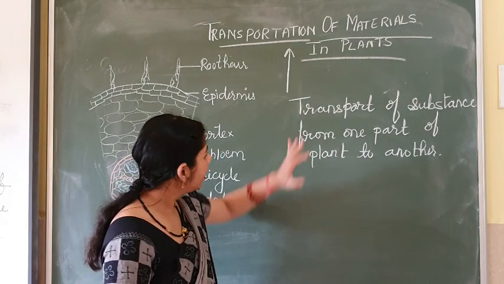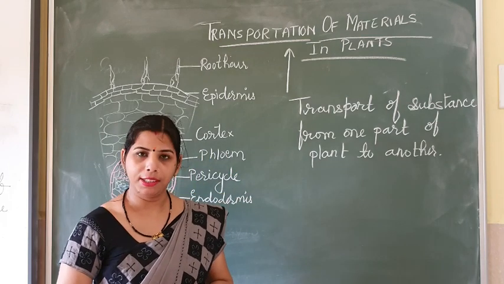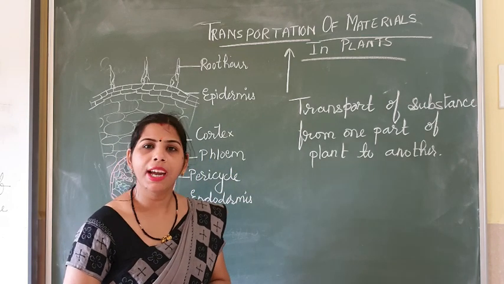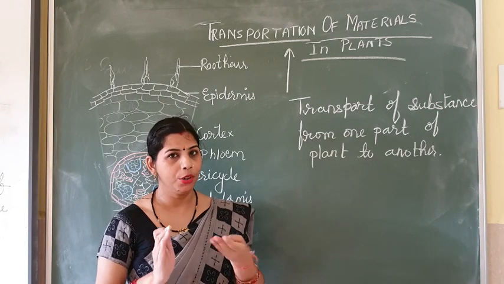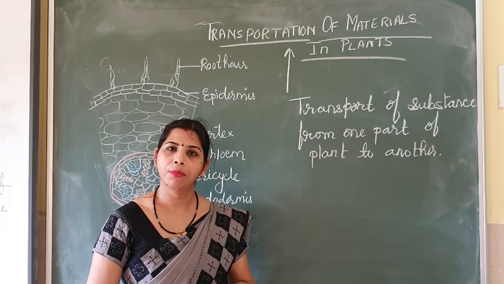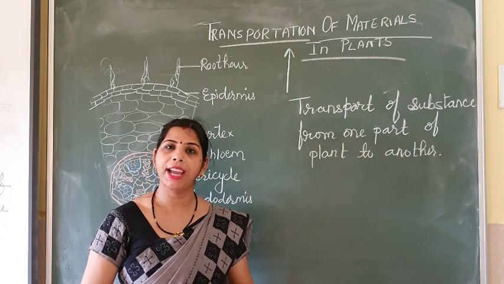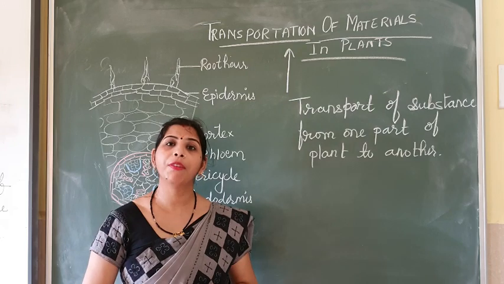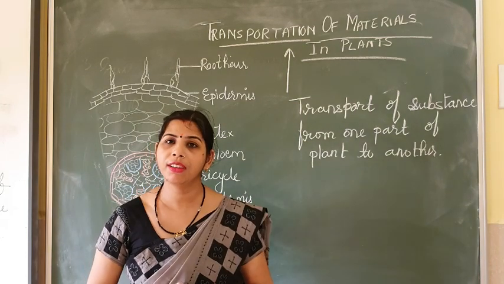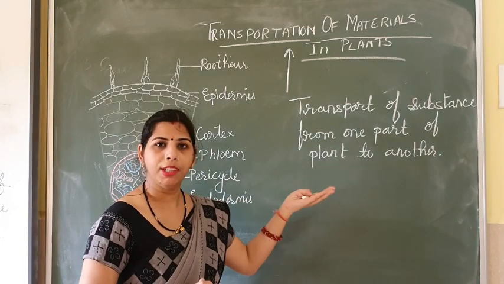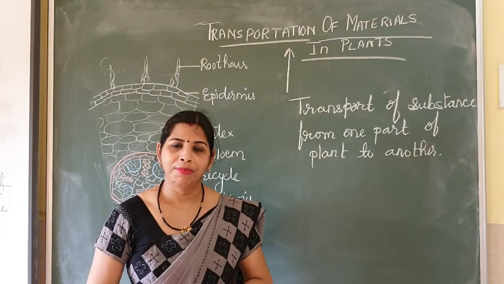Now, how does this transportation occur inside plants? At your home there are submersible pumps, and when you switch on the motor, water fills the tank kept on the upper side of your house. But in plants there is no machinery that switches on.